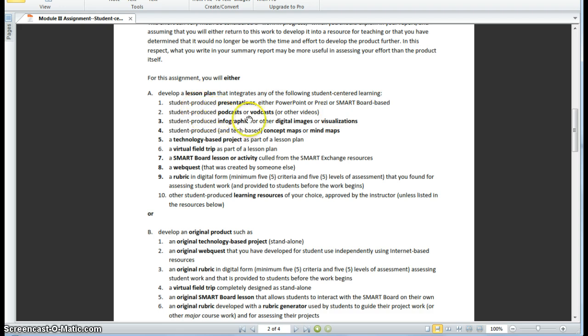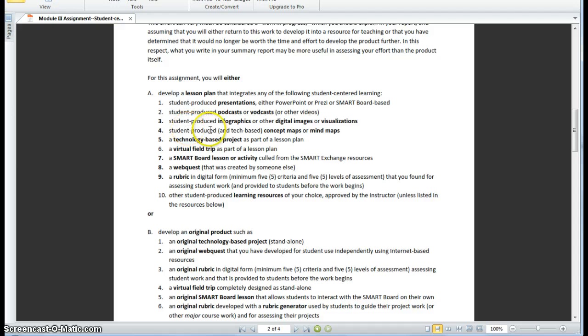The same with podcasts or vodcasts. The students are producing them in this lesson. Or it could be infographics or other digital materials or visualizations that the students are developing, and your lesson plan would revolve around how they're doing that.